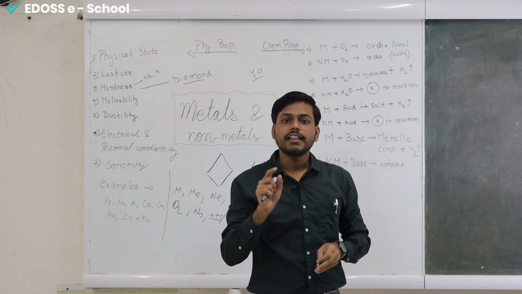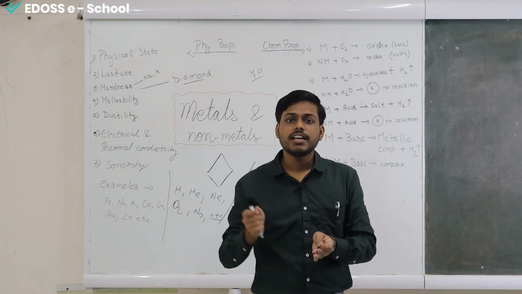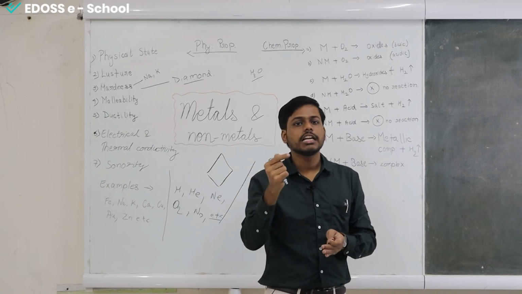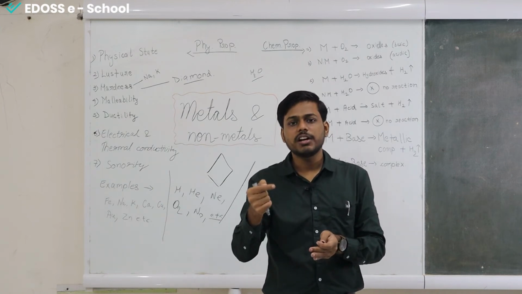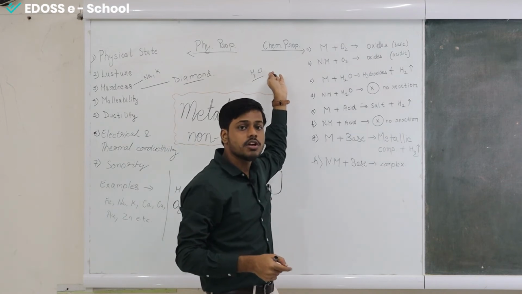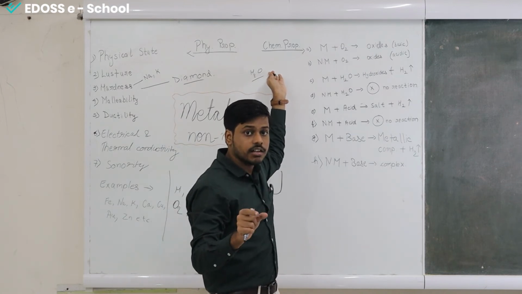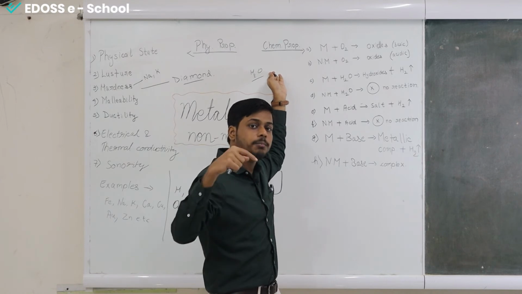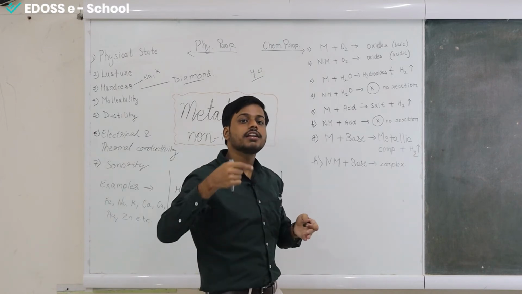Hydroxide is formed, and now because it is a solution, we can use an indicator. Generally we use red litmus paper or blue litmus paper. When we place the litmus paper in the solution, if the solution is acidic and we place a blue litmus paper, it will change its color to red.